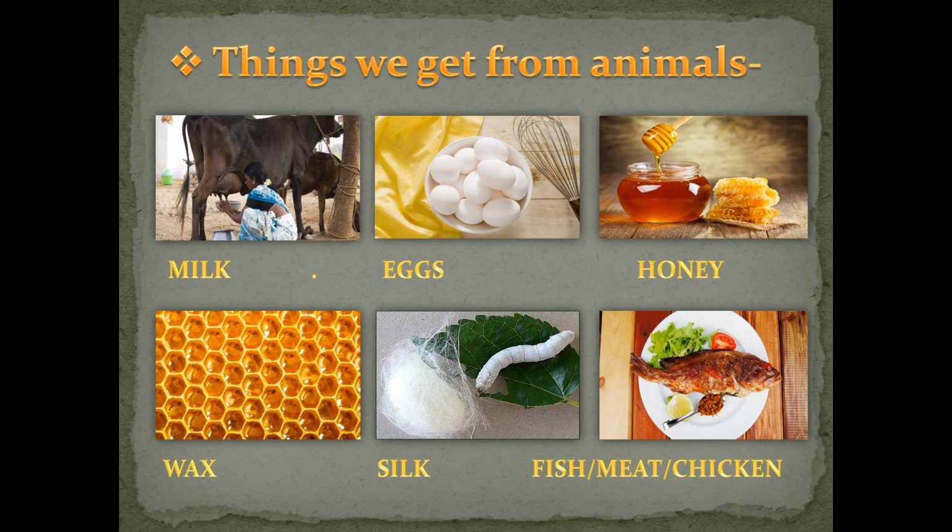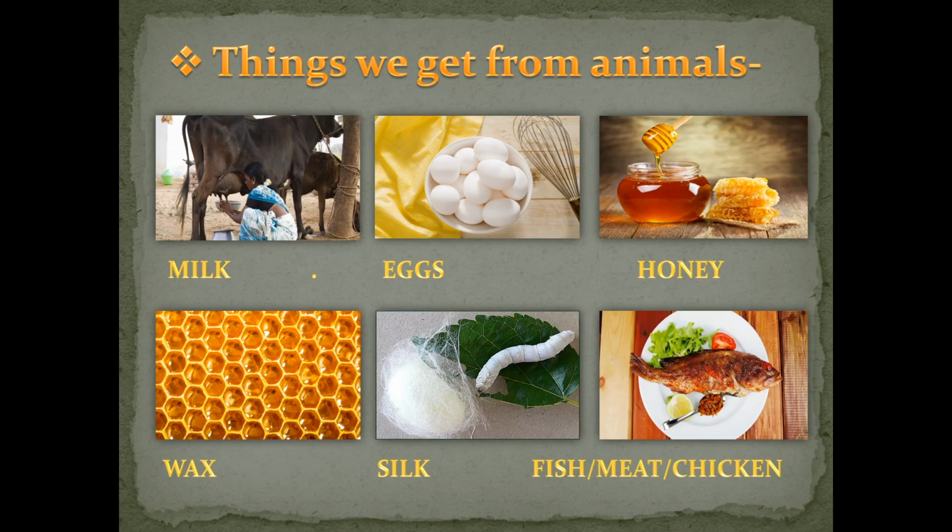Then wool, we use sweaters, and pashmina shawl, if you have heard, is made from sheep's wool, right? Then silk, etc., that are also produced by the animals. Pearls are also produced by creatures, right?